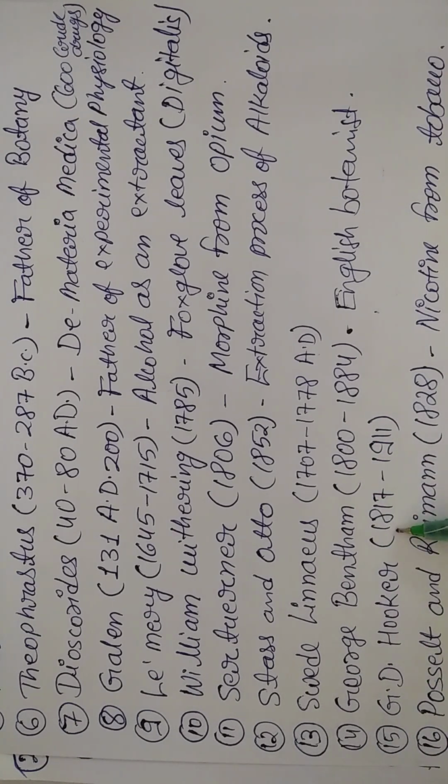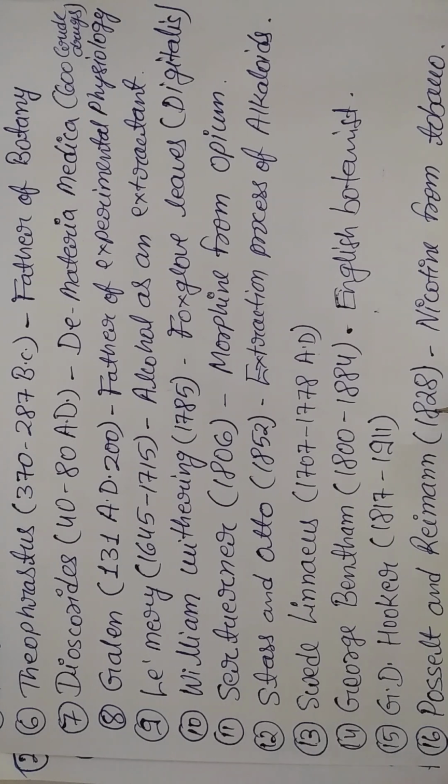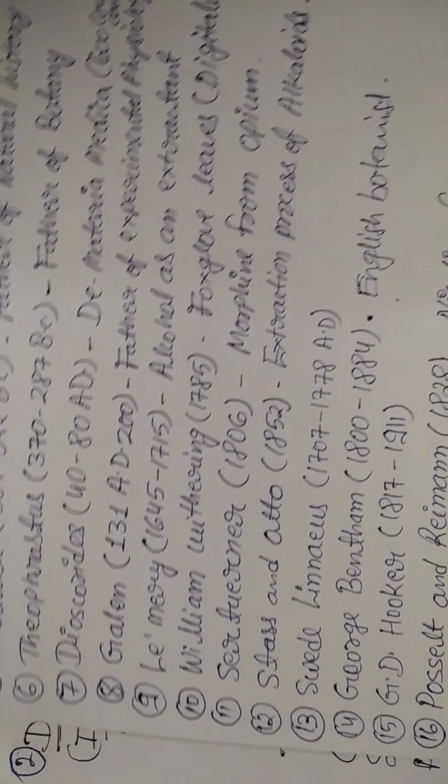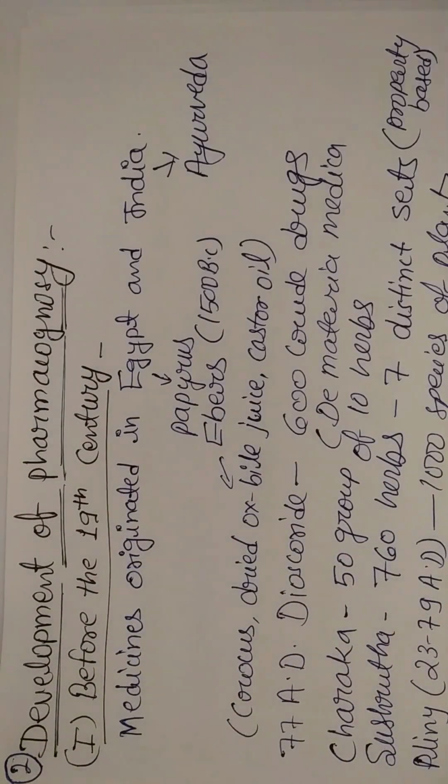G.D. Hooker came in 1817 to 1911. Then Posselt and Reimann, in 1828, told about nicotine from tobacco. Nicotine can be isolated from the tobacco leaf or tobacco plant. So that is also a very good contribution at that period of time. Okay.